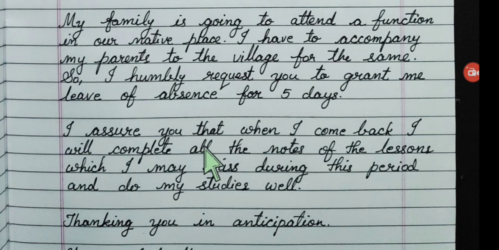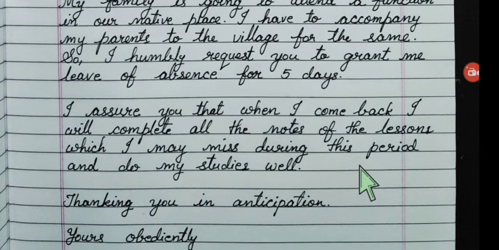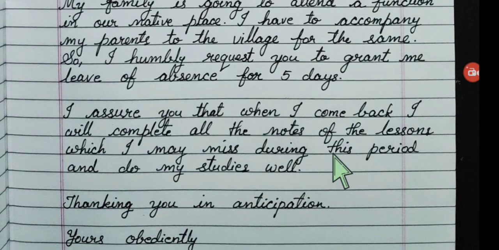I assure you that when I come back, I will complete all the notes of the lessons which I may miss during this period and do my studies well. So, you are making an assurance in the last paragraph. If you are given leave for 5 days, when you come back, you will complete your notes and studies. So, that assurance you are giving to the principal.